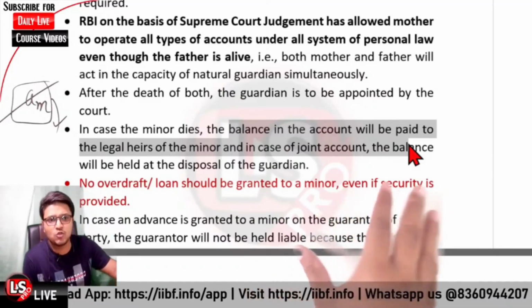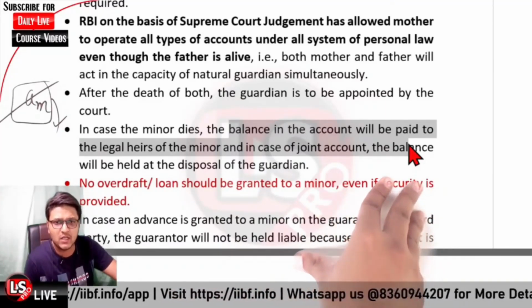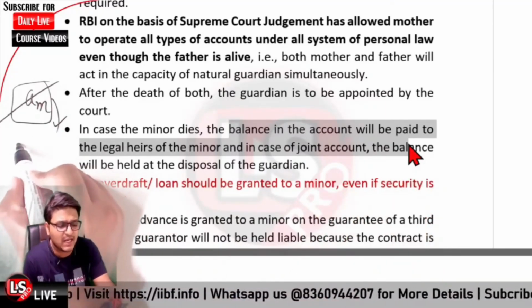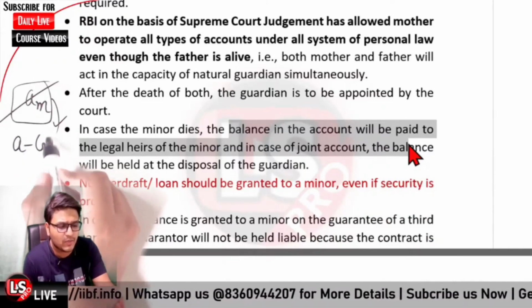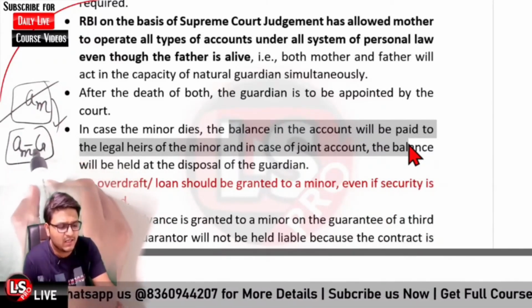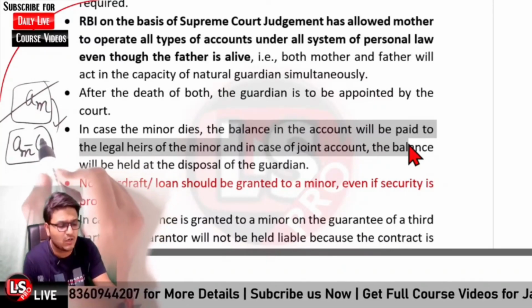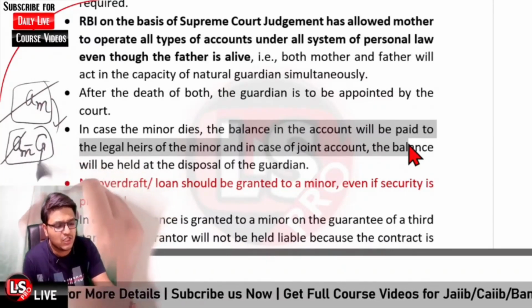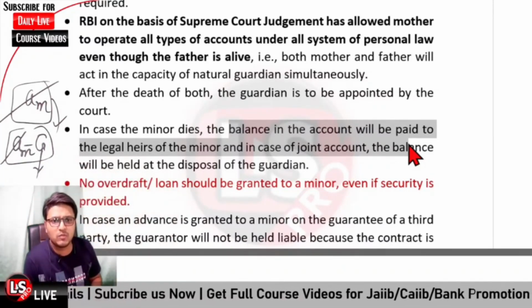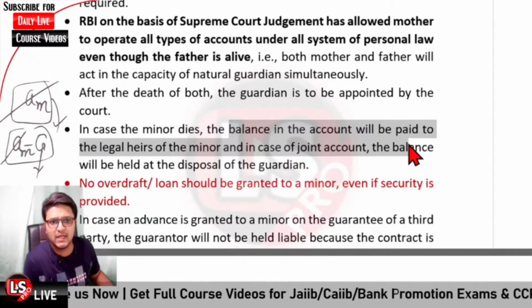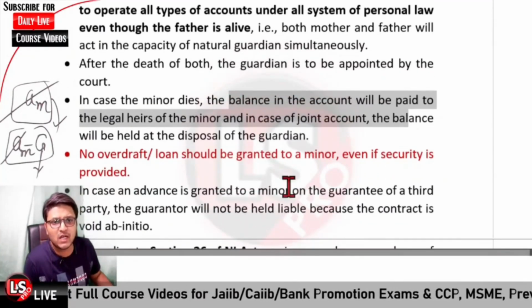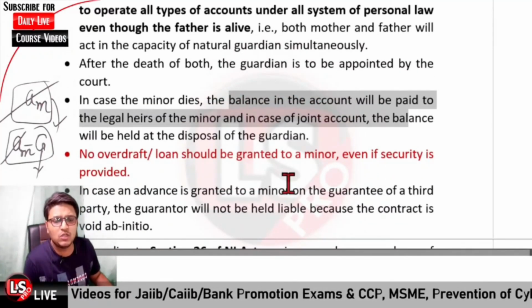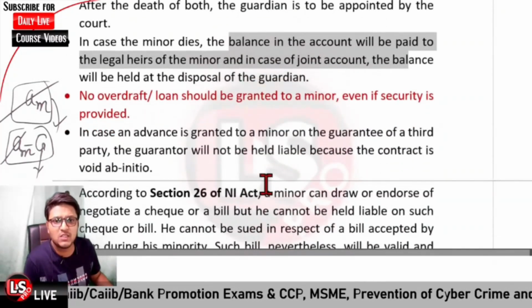In case of a guardian-operated account, if A is a minor and has a guardian-operated account and the minor dies, G would be managing the balances. Further, no overdraft or loan can be granted to the minor even if security is provided.